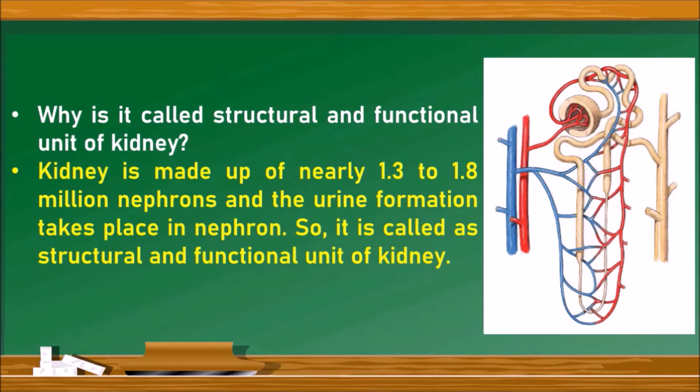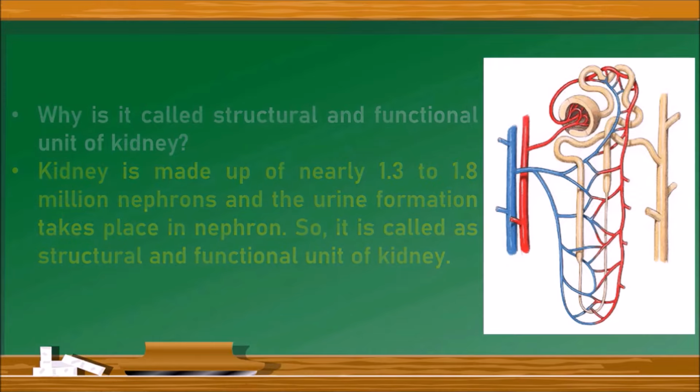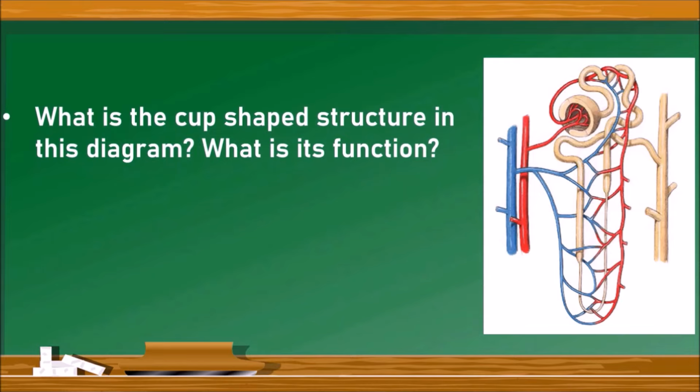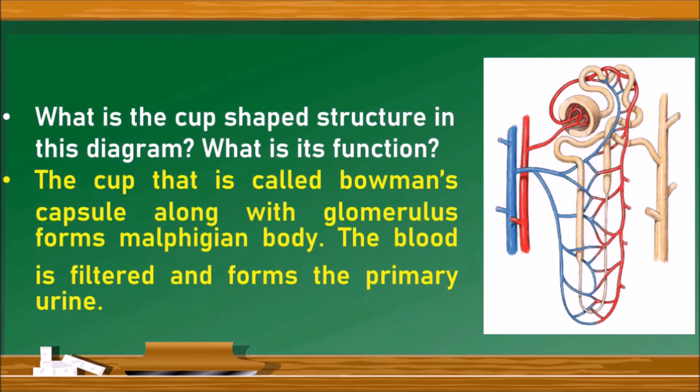Next question, what is the cup-shaped structure in this diagram? What is its function? The cup-shaped structure, the cup, that is called as Bowman's capsule, along with the glomerulus forms the Malpighian body. So the blood is filtered in the Malpighian body and forms the primary urine and leads it to the proximal convoluted tubule.